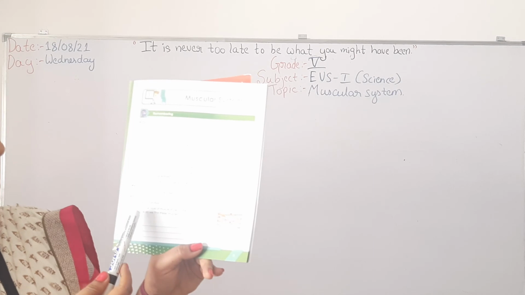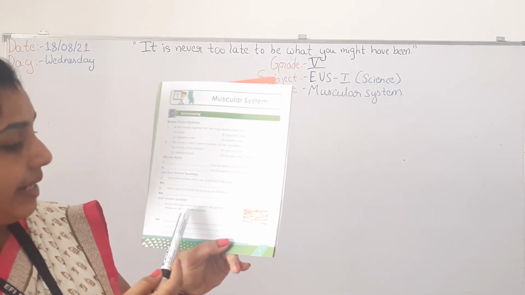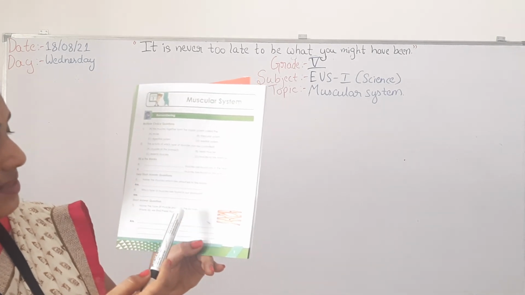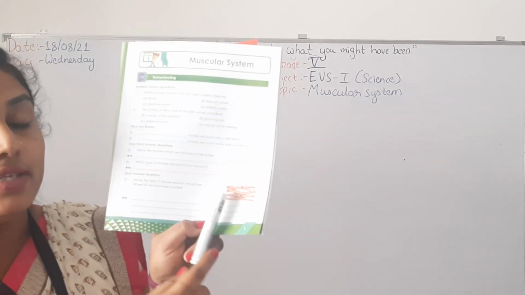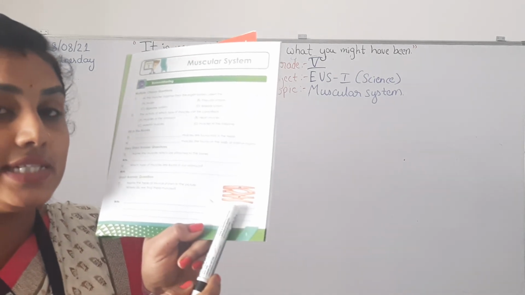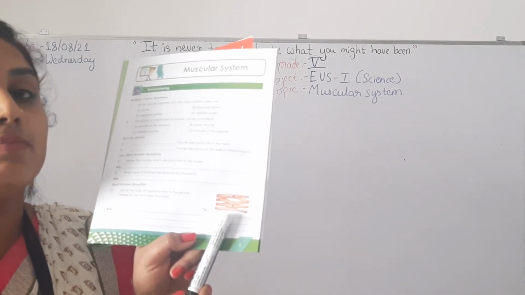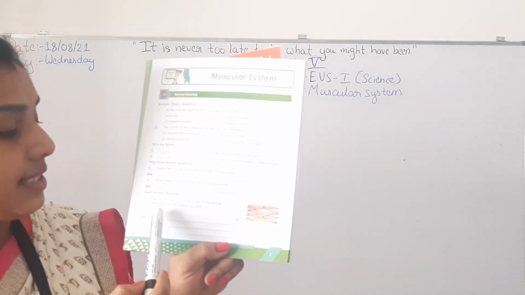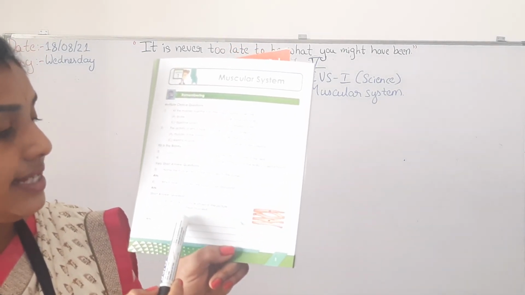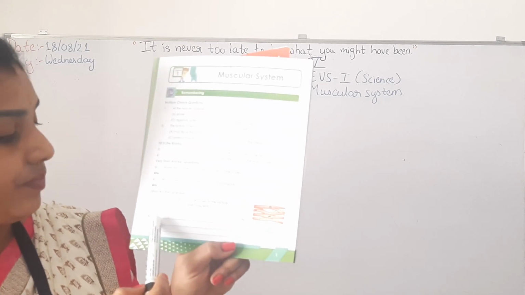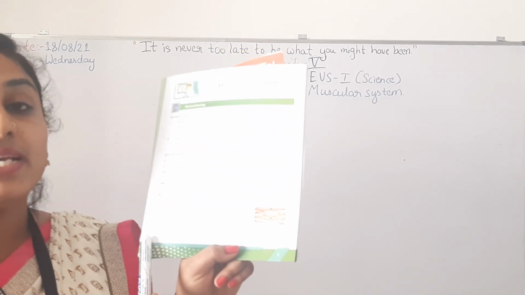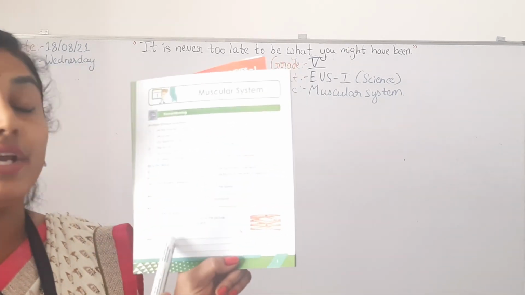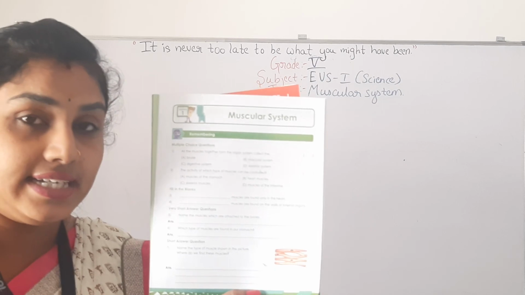Coming to the 7th one, short answer question. Name the type of muscle shown in the picture. Where do we find this muscle? See the picture carefully. I have told you which is this. This is a cardiac muscle which is seen under the microscope. You have to write down this. The cardiac muscle is shown in the picture. Then where do you find this muscle means in the heart. We are finding this muscle in the heart. You have to write down the answer in a sentence.